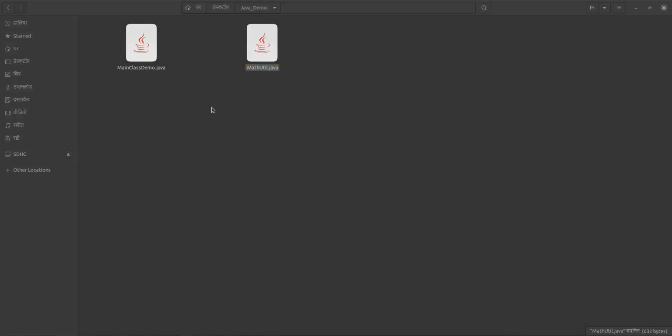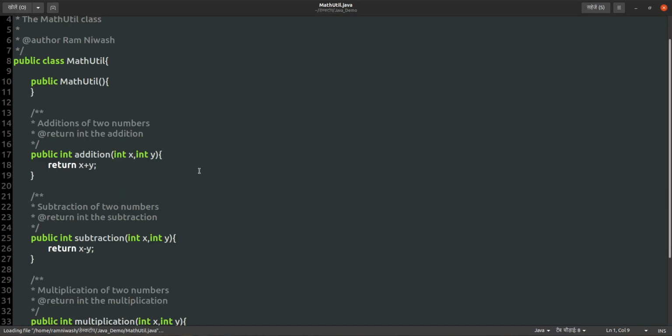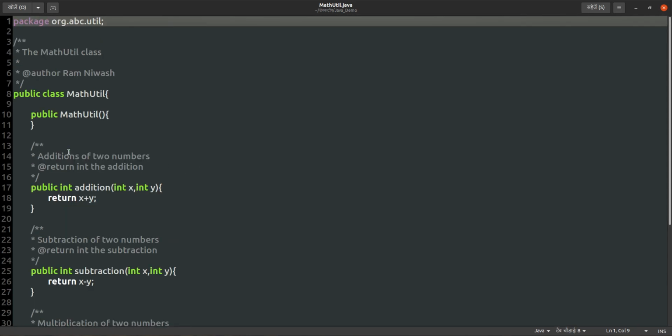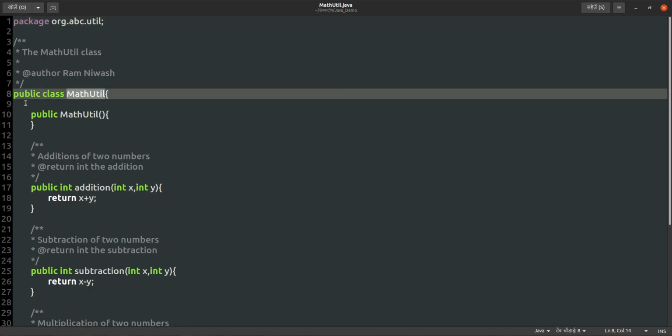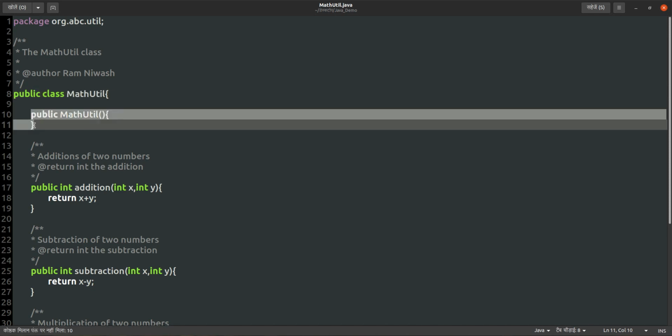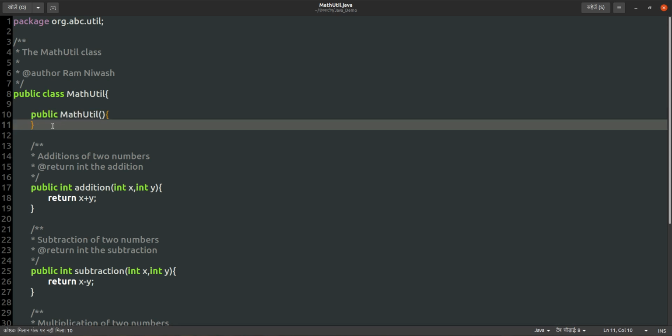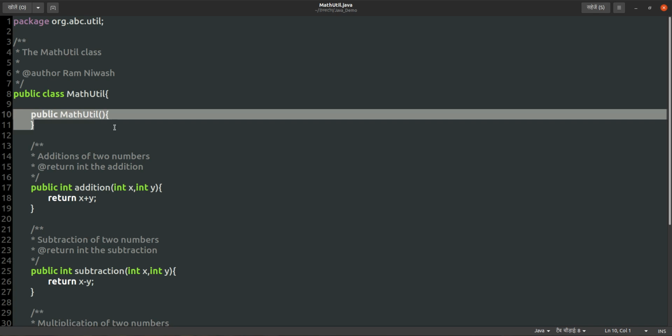One is mathUtil, this is our mathUtil class. Here in this class we have declared one public class mathUtil and one constructor. You can declare many constructors, 2-3 constructors also, but the default constructor should be there. That is the recommended way. We will learn what a constructor is, why to use it, and how many types you can give, when we come to this topic.